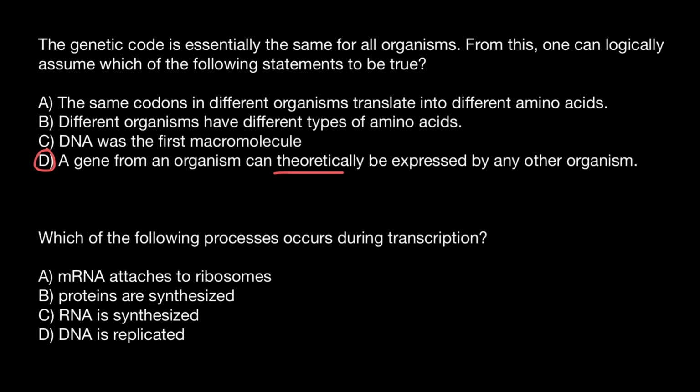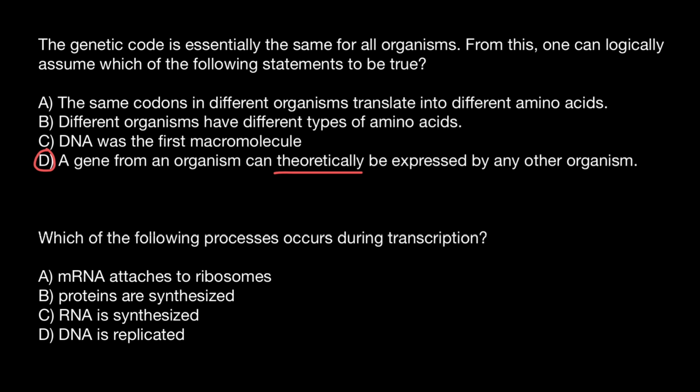theoretically. Because, for example, if we take a gene from a human and insert it into a bacterium, the bacterium wouldn't be able to express it. Why? Because our genes have introns, and the bacterial genome doesn't have introns, or nearly doesn't have introns. So in order for the bacterium to express a human gene, such a gene has to be modified and the introns have to be removed. And it is better to express a human gene, for example, not in bacteria, but in some eukaryotic organism,